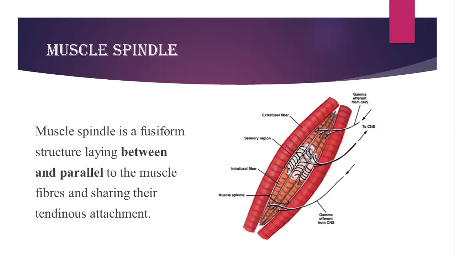It is a fusiform structure situated in the muscle, and it shares the tendinous part of the muscle itself. It has two parts, extrafusal fibers and small intrafusal fibers, along with the sensory and motor nerve fibers.